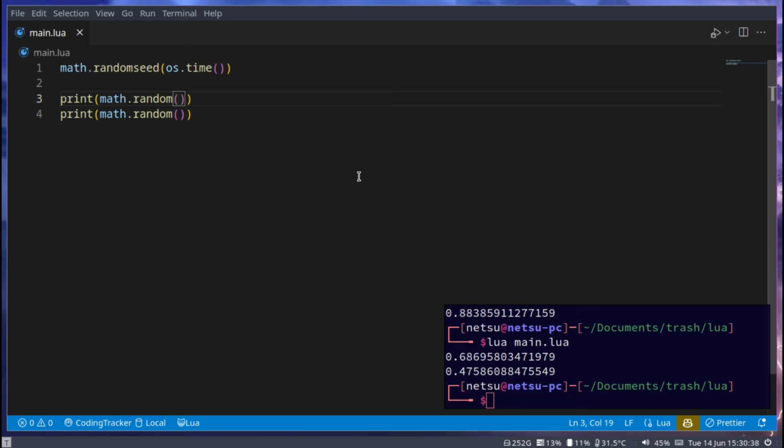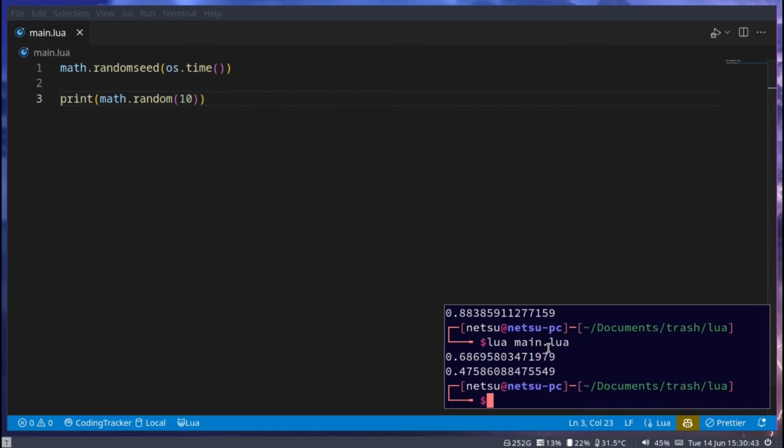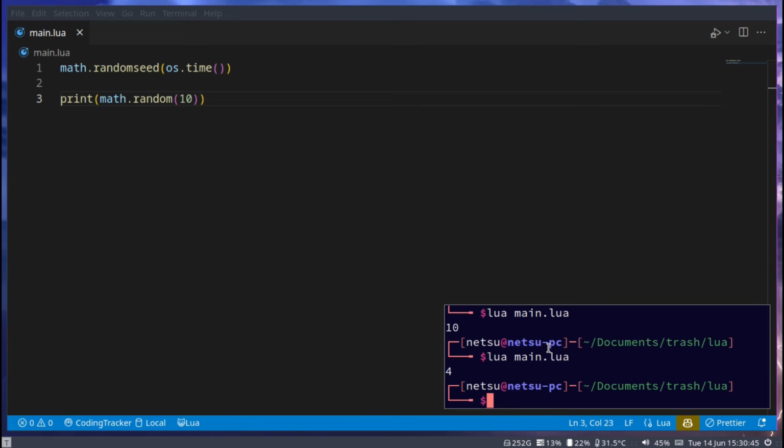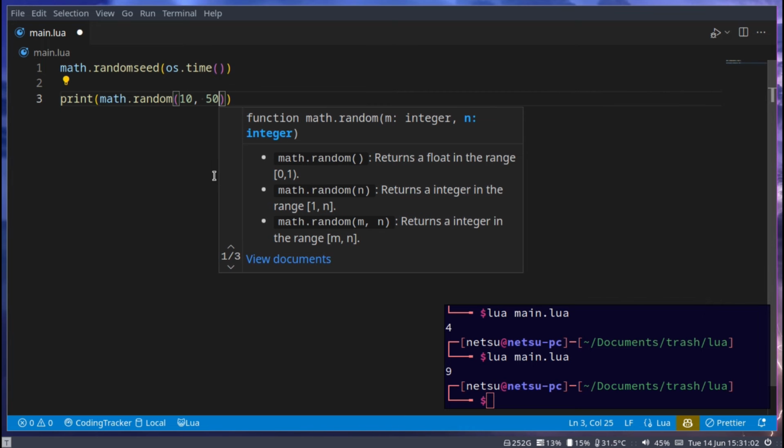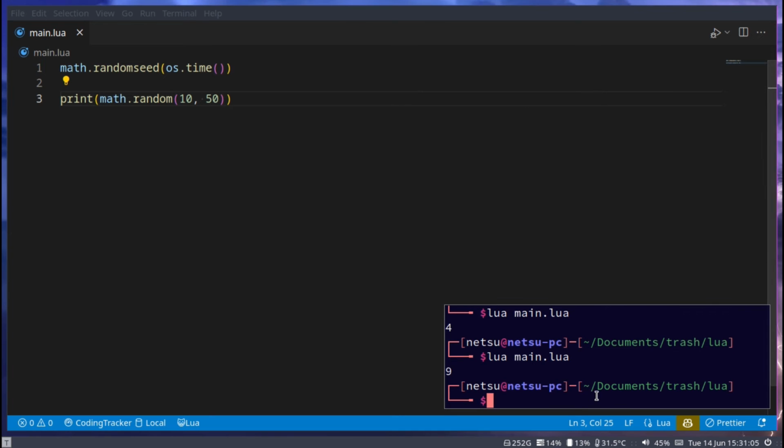You can specify up until where it should go. So if we say 10 here, then it will random to 10. So 2, 10, 4, 2, 7, 7, a few sevens there. So we'll continuously random between 1 and 10. You can specify another value here, for example 50. Now it will be between 10 and 50. So it will not go underneath 10, and it will not go higher than 50.